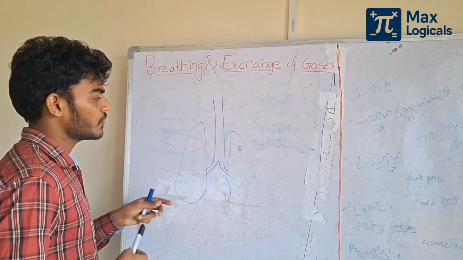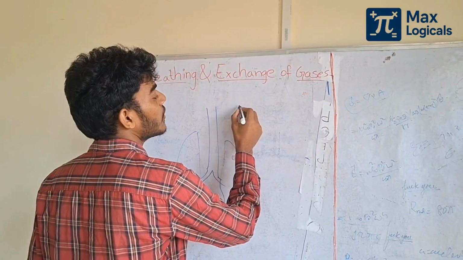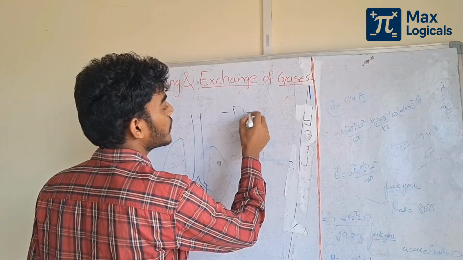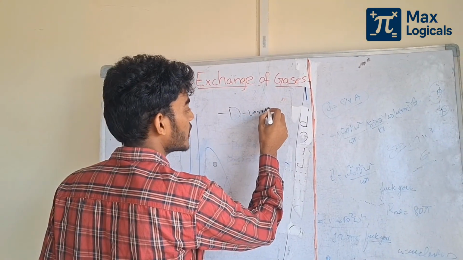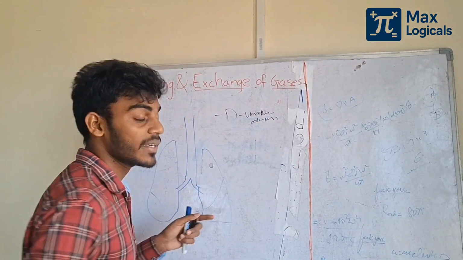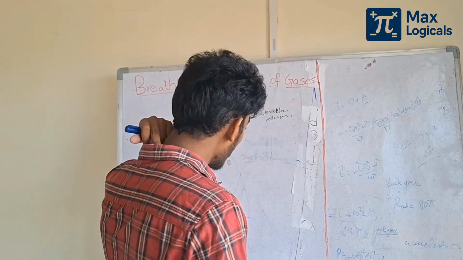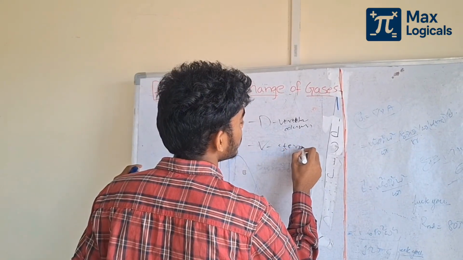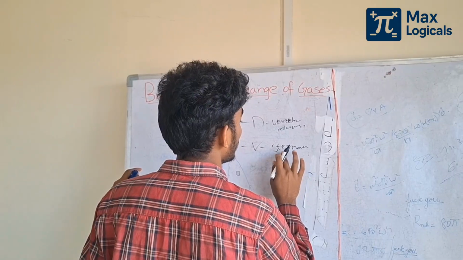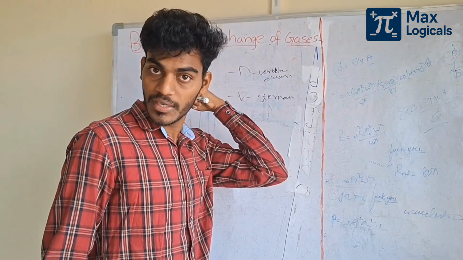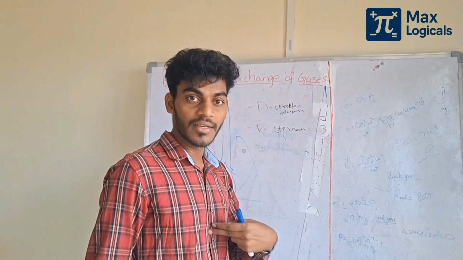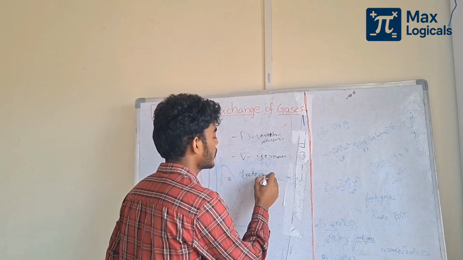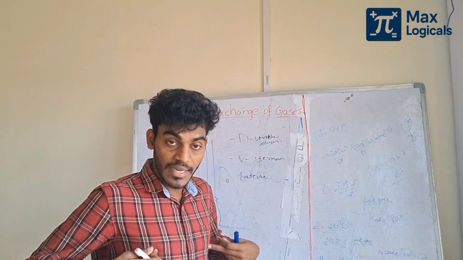The lungs are located dorsally by the vertebral column, ventrally by the sternum, and the lateral sides are covered by the ribs.